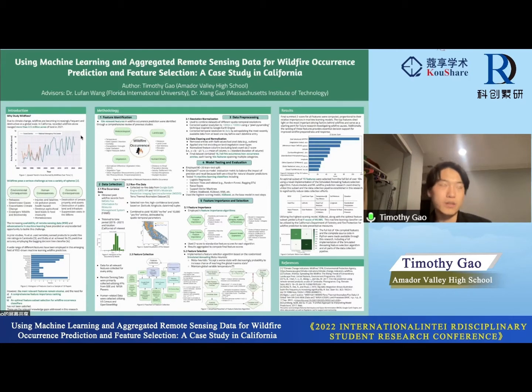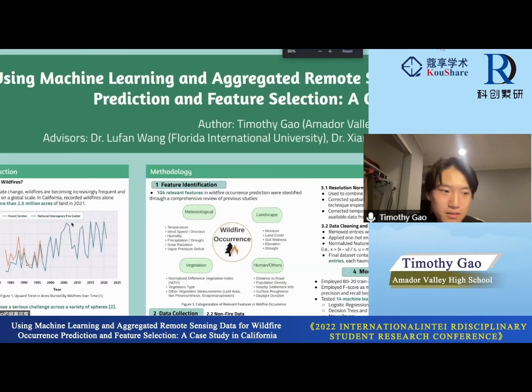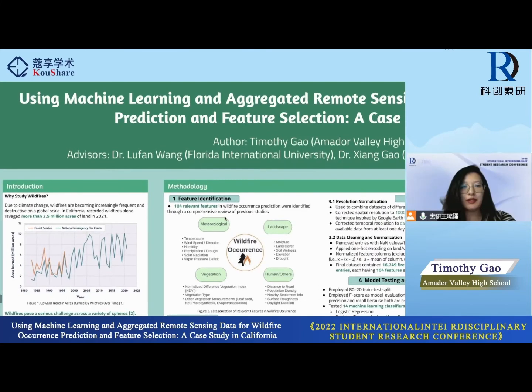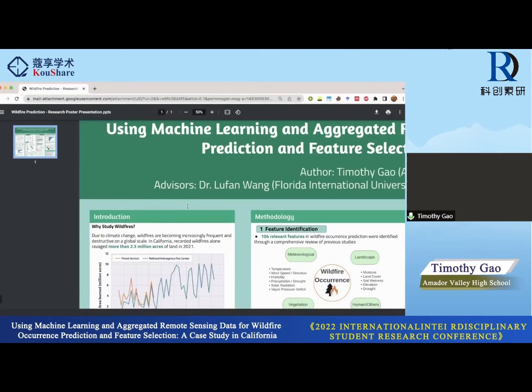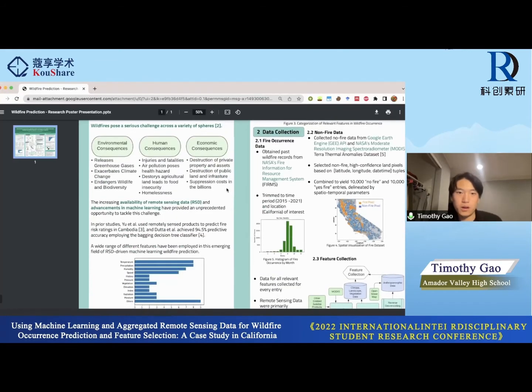And one important thing I want to highlight here is that wildfires exacerbate. Let me see if I can zoom in on my poster actually. Can you guys see my poster? Or should I reshare my screen? Yes. Okay. When you are walking through your presentation, it's better that you point out where you are presenting. Okay, gotcha. All right, I think this might be easier. I'll just do this. Cool. Okay, so I was right here.